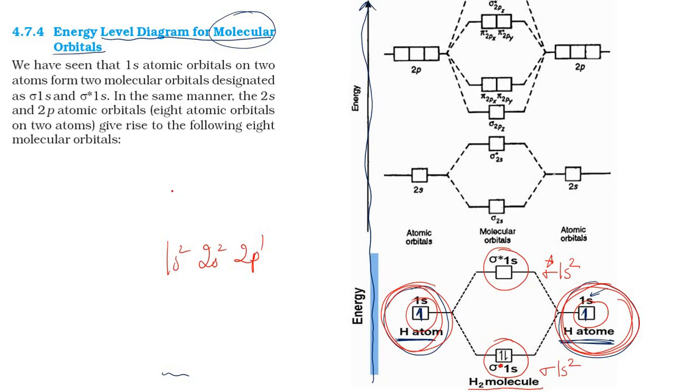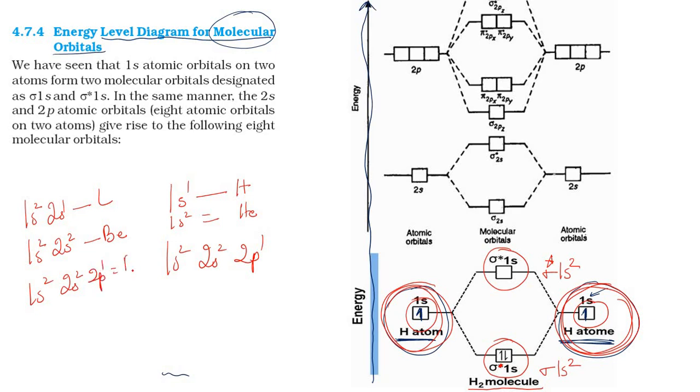First with respect to here, 1s1 is hydrogen. 1s2 is helium. 1s2 followed by 2s1 is lithium. 1s2, 2s2 is beryllium. 1s2, 2s2, 2p1 is boron. Similarly 1s2, 2s2, 2p2 is carbon. Next 1s2, 2s2, 2p3 is nitrogen.